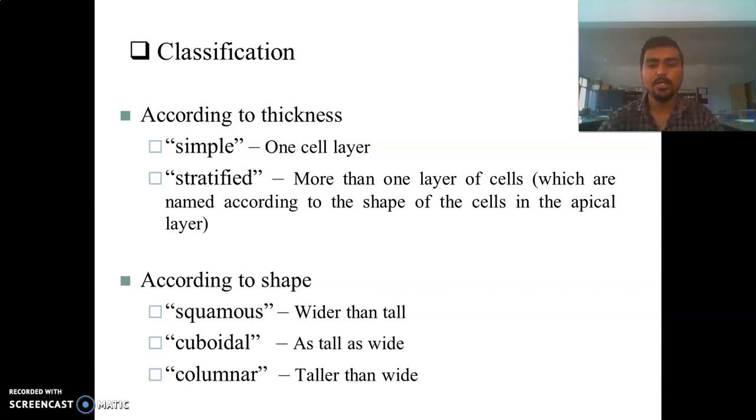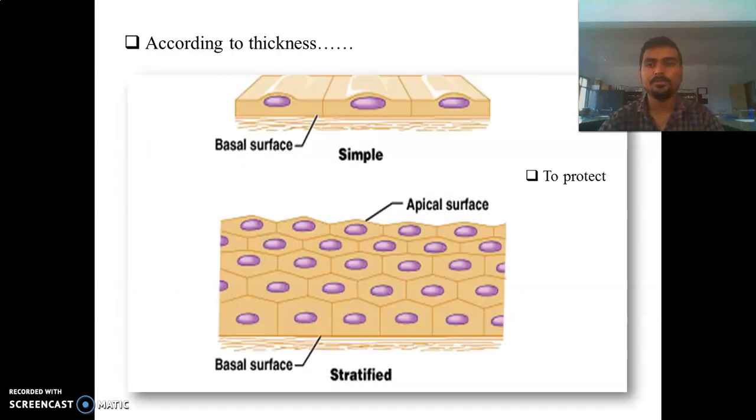And according to the shape, it is also classified into three types. First one is the squamous epithelial. These are wider as compared to taller. Second one is the cuboidal. These are tall as well as wide, and third one is the columnar. These are taller as compared to wider.